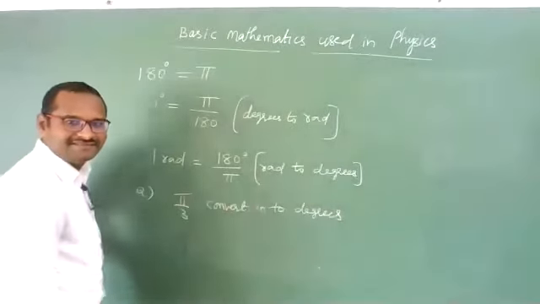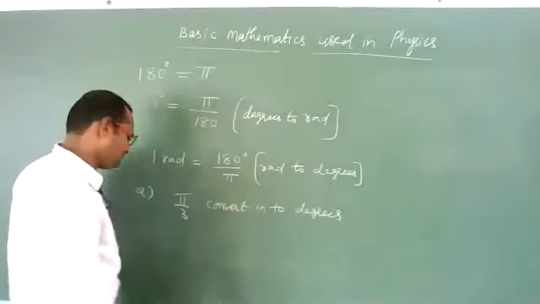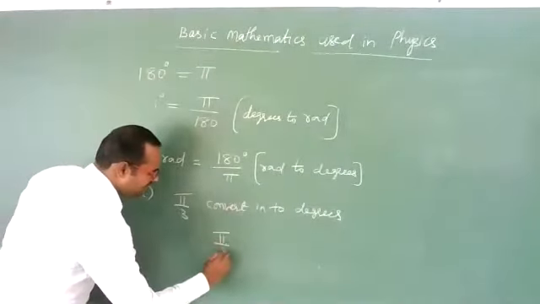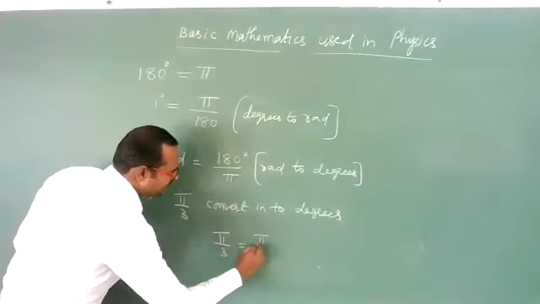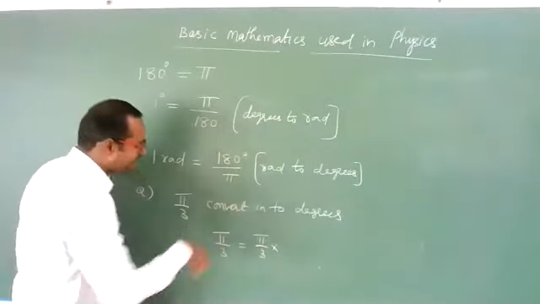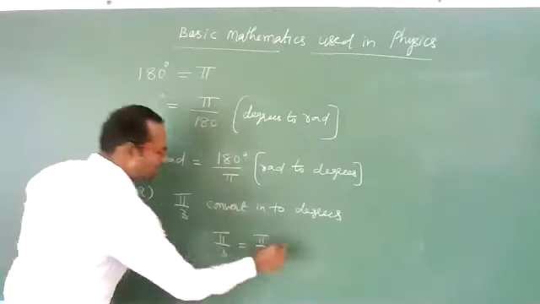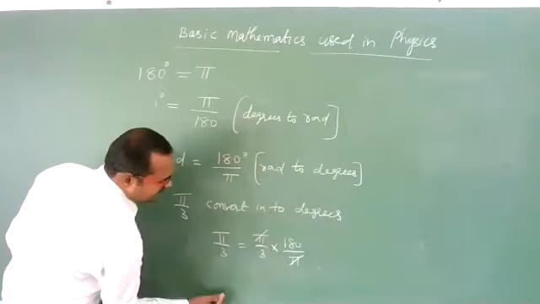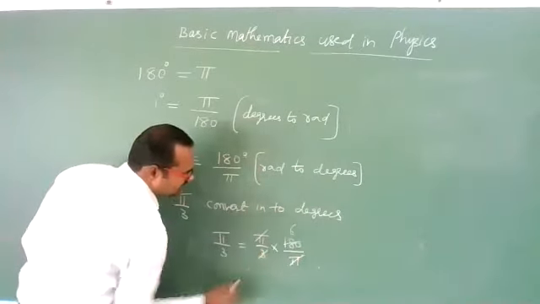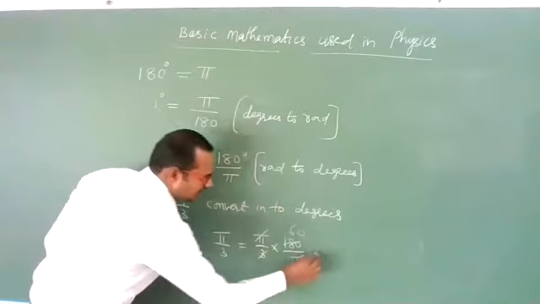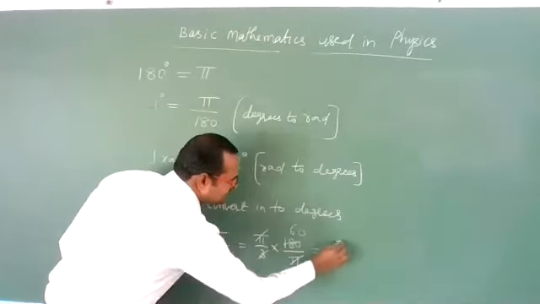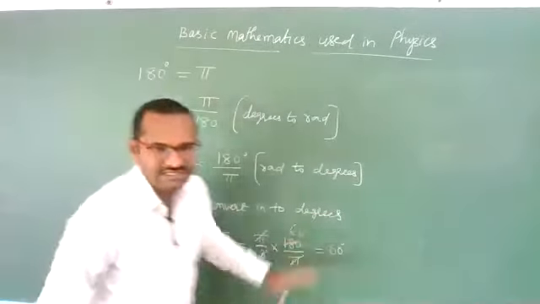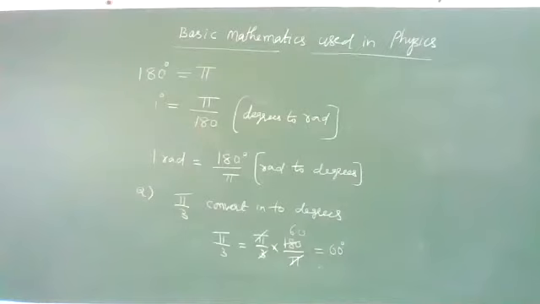Good, very good. Pi by 3 radians can be written as pi by 3 into, I want in degrees, 1 radian is equal to how much? 180 by pi. Yes, pi cancels. 3 ones are 3, 3 sixes are 18. One more 0 is there. Yes, it is 60 degrees. Pi by 3 is nothing but 60 degrees.